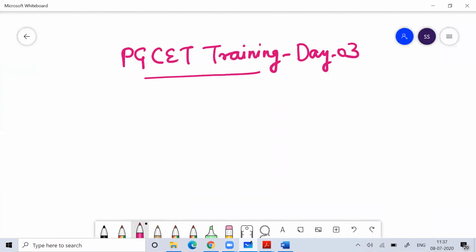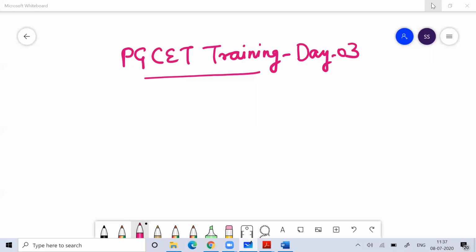So in the last 2 days, we have discussed a lot of concepts. We have talked about Vedic mathematics. We saw the application of Vedic mathematics in the exam. So the PGCT exam, we saw the application. Many questions come from direct application where you just need to solve the question based on the formula.